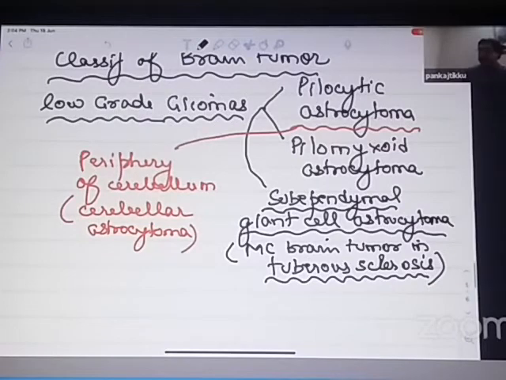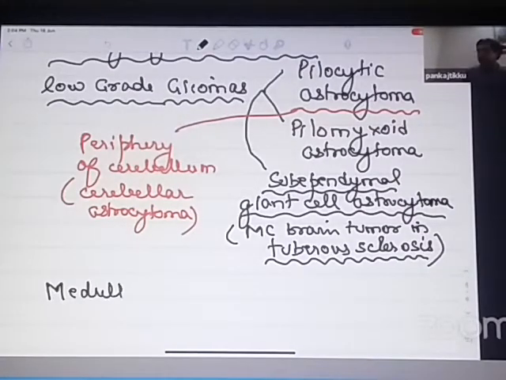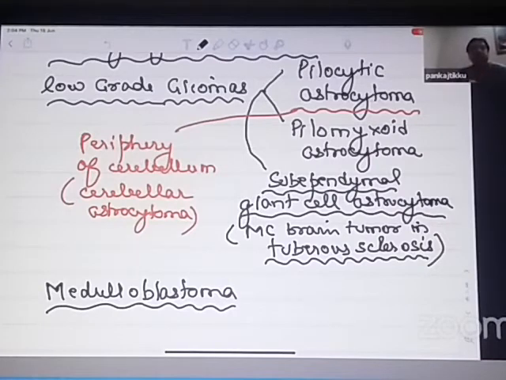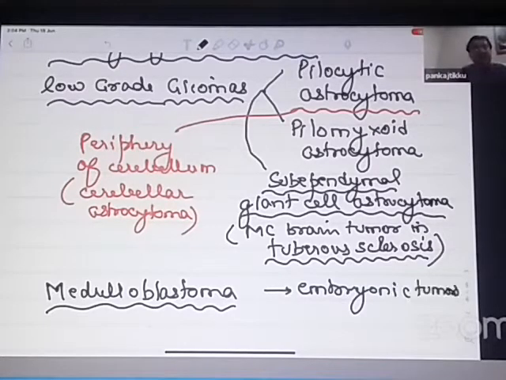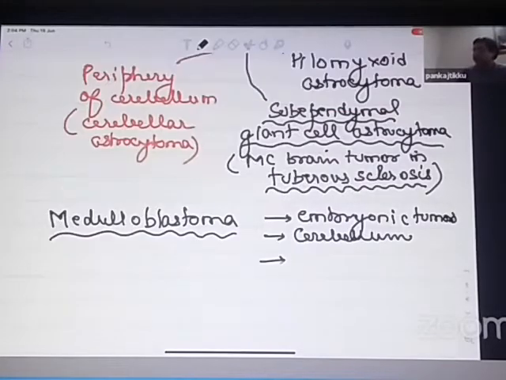I am repeating this again and again because the next tumor that I will be telling you is very relevant here. The next tumor is medulloblastoma. So this is the next group of tumor, medulloblastoma. Unlike an astrocytoma, which arises from the cerebellum and is very low grade, medulloblastomas are embryonic tumors, also called embryonal tumors, and are known to arise from the cerebellum. But unlike astrocytomas, which are low grade, they are very invasive tumors and normally arise from the center of the cerebellum.